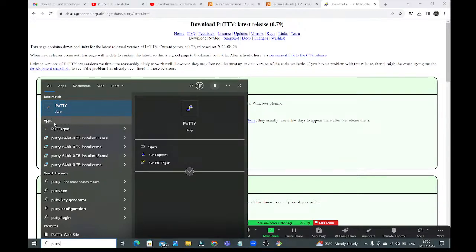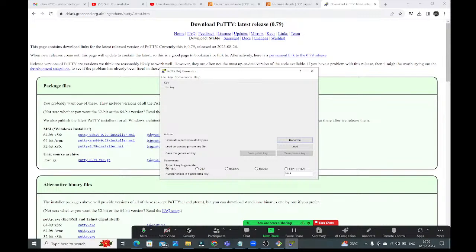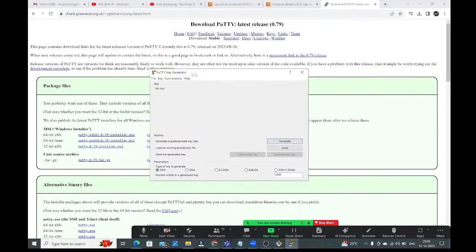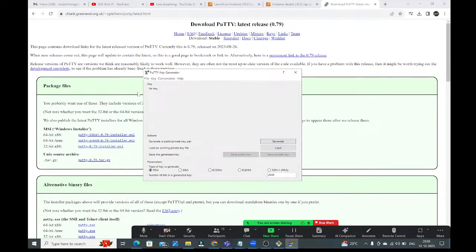But now I want to generate the ppk file. For that, we need to go to this PuTTYgen application. Click on this PuTTYgen application. See guys, PuTTY Key Generator. Now go to this File menu. Here, load the private key. Private key means which one? Whatever you have in your system, the PEM file. That is called the private key. Now we need to load that private key here.